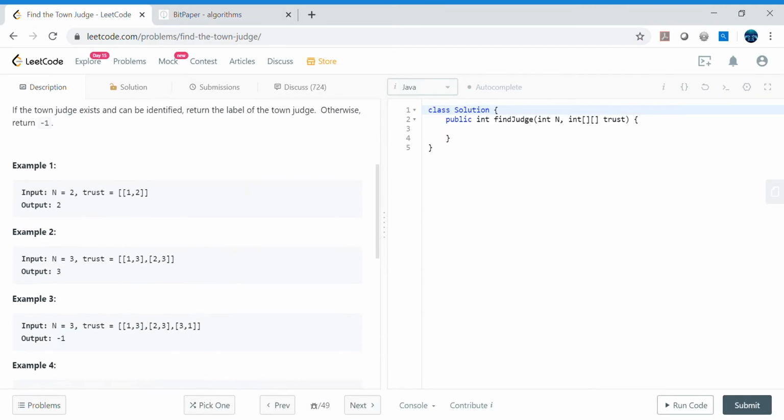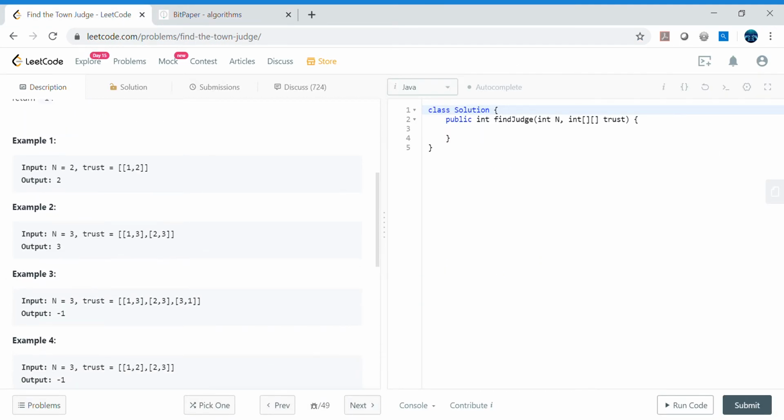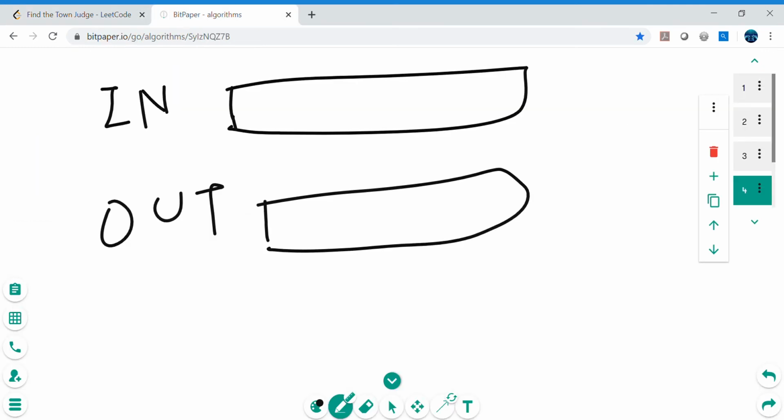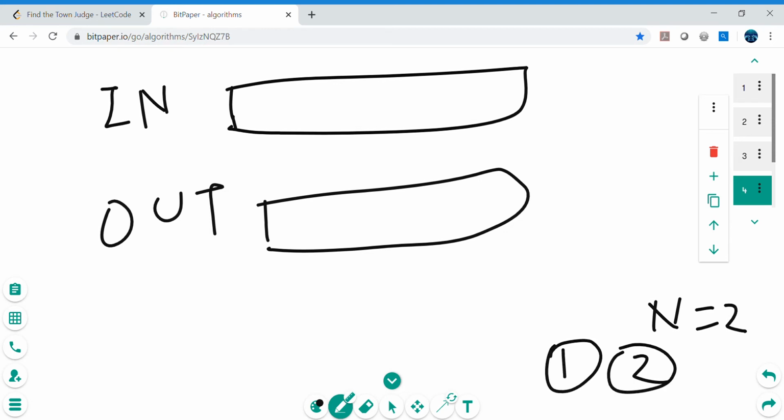Let's do the first example, n equals 2 and trust 1 comma 2. So we have been given n equals 2, and the pair is 1 comma 2. Or we can make it like that as well, 1 comma 2. So 1 is trusting 2, that's what we can see. Or we can make it a circle as well, 1 comma 2.